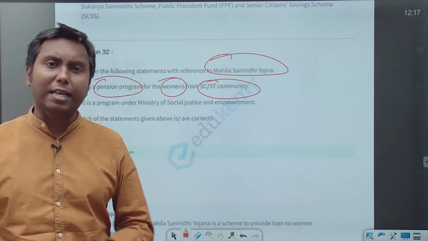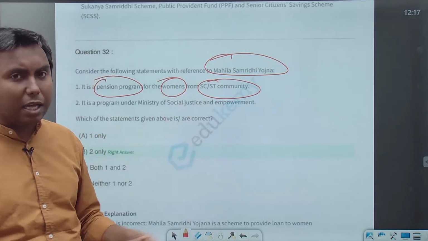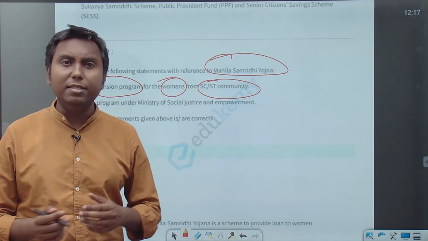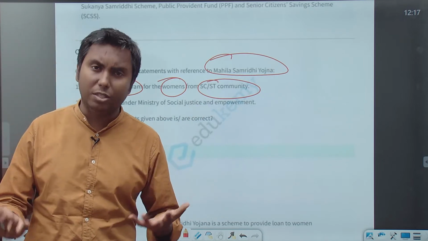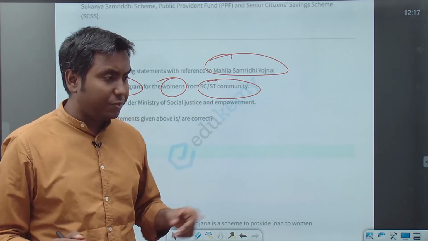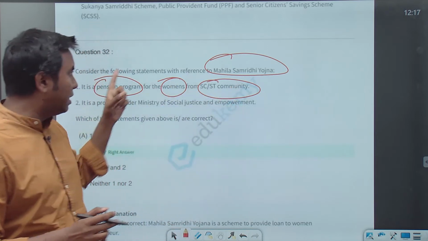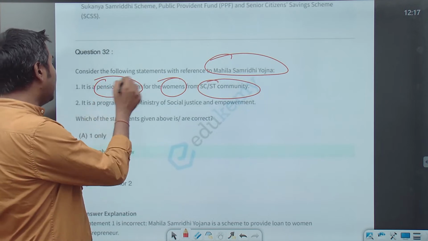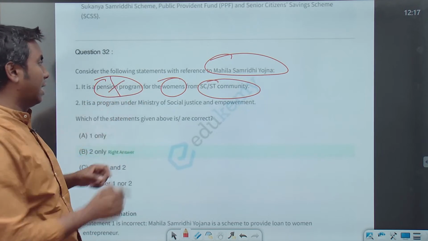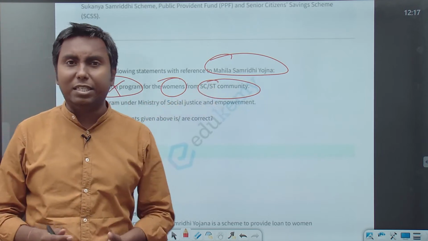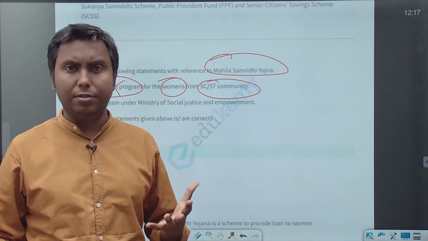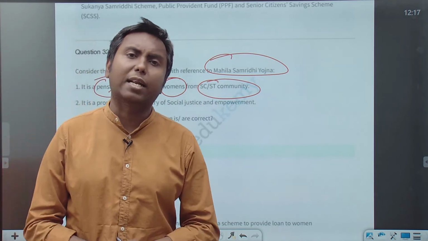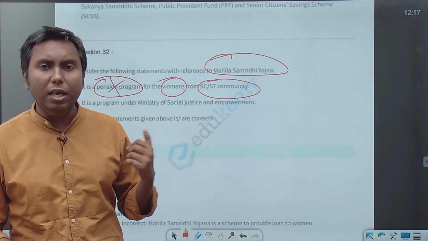Both the things are incorrect. Mahila Samriddhi Yojana is not a pension program. It is to encourage entrepreneurship. And it is not for SC/ST community. It is for backward classes. Only those communities which are classified as backward classes are eligible.